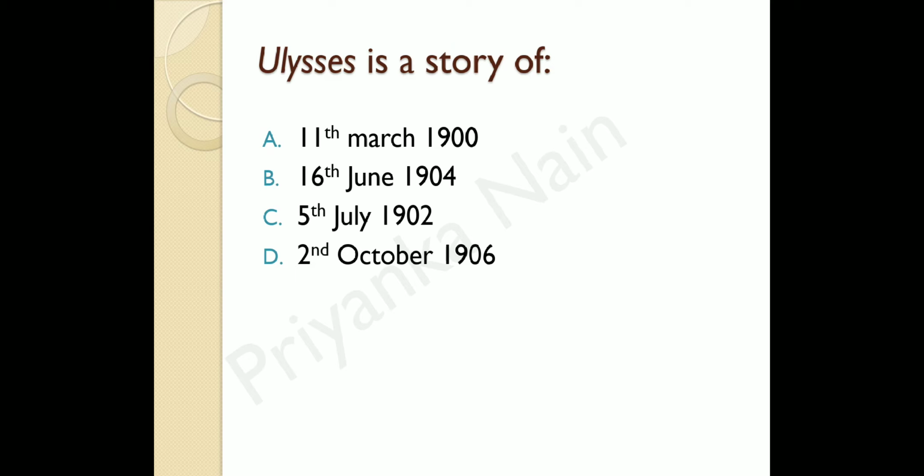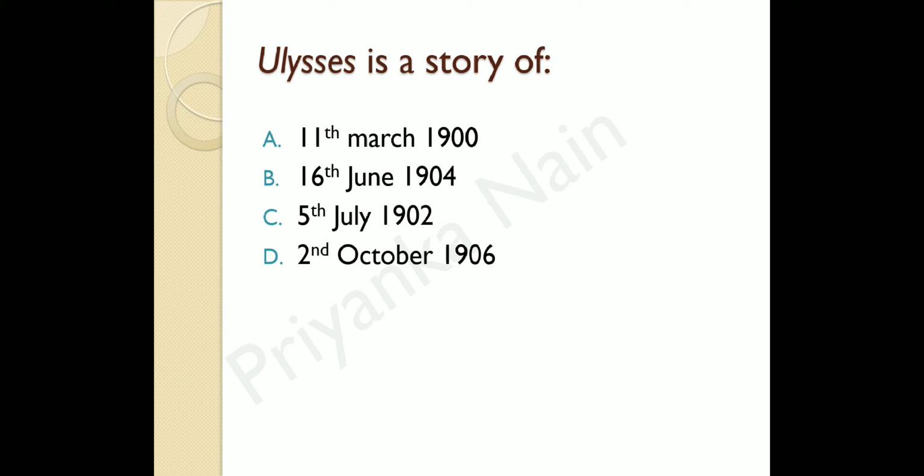Next question is, Ulysses is a story of. Ulysses is the story of which day or which date? And the options are 11th March 1900, 16th June 1904, 5th of July 1902, 2nd October 1906.